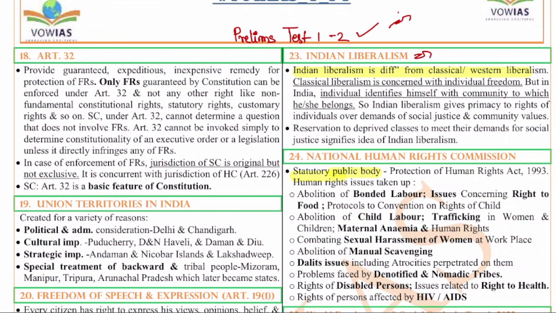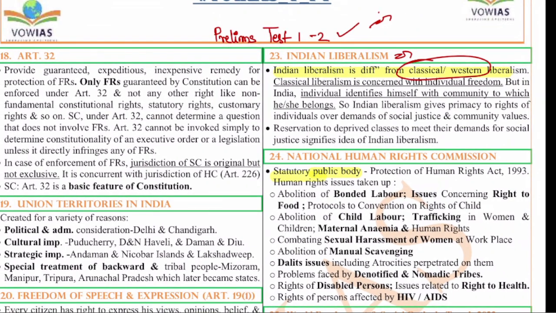Next one, the question is on Indian liberalism. Liberalism of India is different from liberalism of the West. Just as the secularism of India is different from the secularism of the West, in the same way even liberalism of India is different. Classical liberalism is mostly concerned with individual freedom, so the Western liberalism is mostly concerned with individual freedom. But in India, the individual identifies himself or herself with the community to which he or she belongs. So here community is given more importance. Okay. So that is also another important thing.